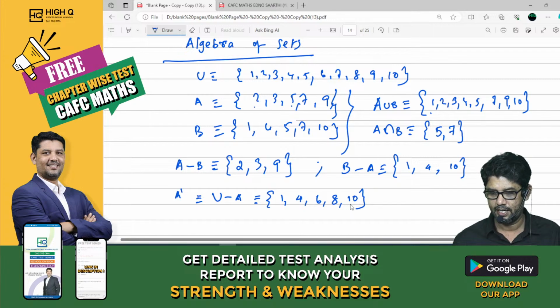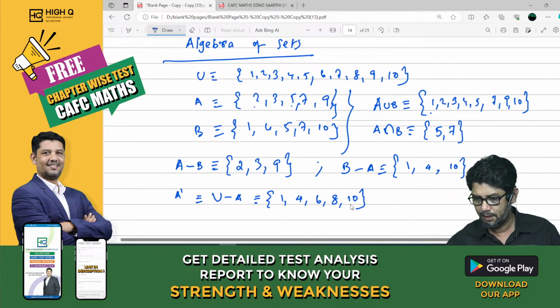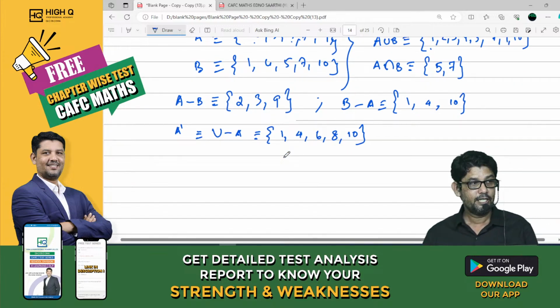Very good, Vedant. See, Jay, Akash, everyone, Sheikh, everyone is right. Shivakumar, wrong. You missed 10. Yes, Anisha, everyone is right. Yes, Muskan, very good. This is what our A dash is.